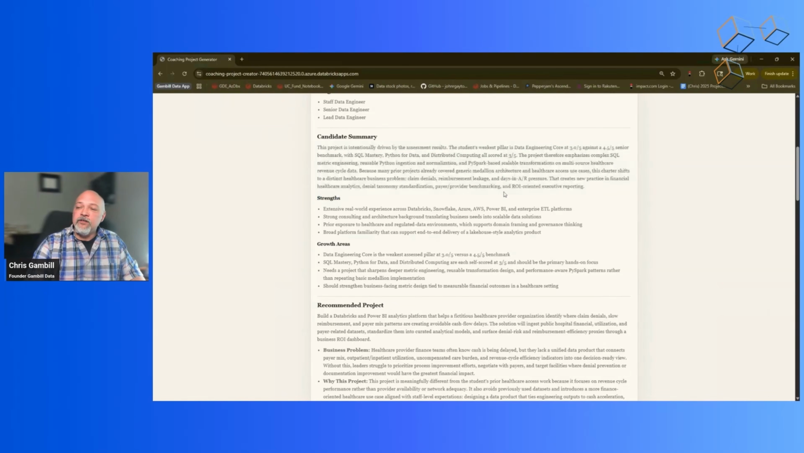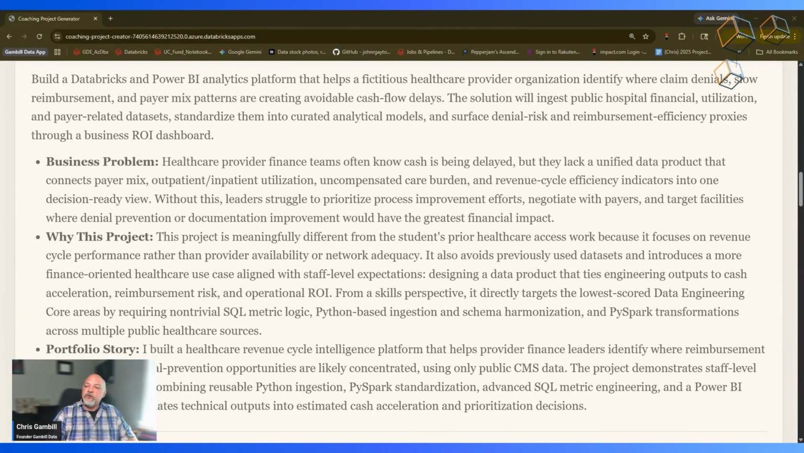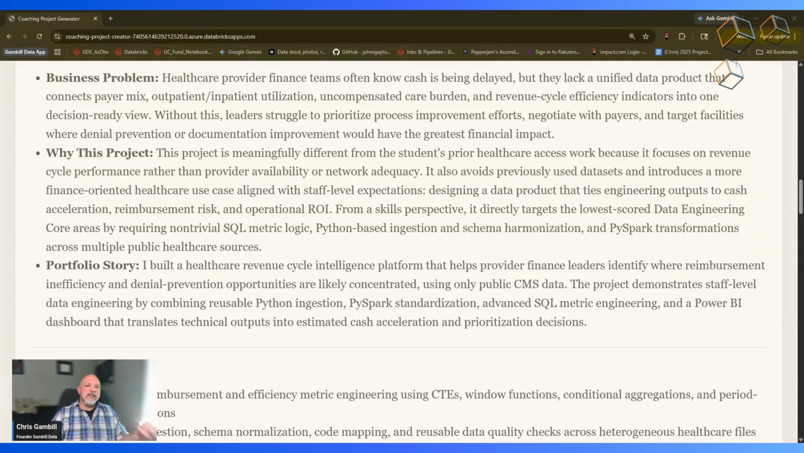So it's going to give you a short paragraph about who you are and why it created this project. It's going to give you your strengths, your growth areas, and then it gives you the recommended projects. So the business problem is that the healthcare provider finance team often knows that cash is being delayed, but lacks unified data products that actually connect the payer mix, outpatient, inpatient utilization, and all of these different pieces. Each project is going to look like this.